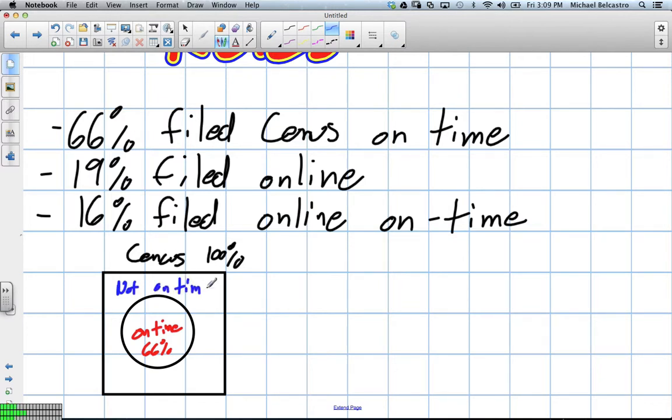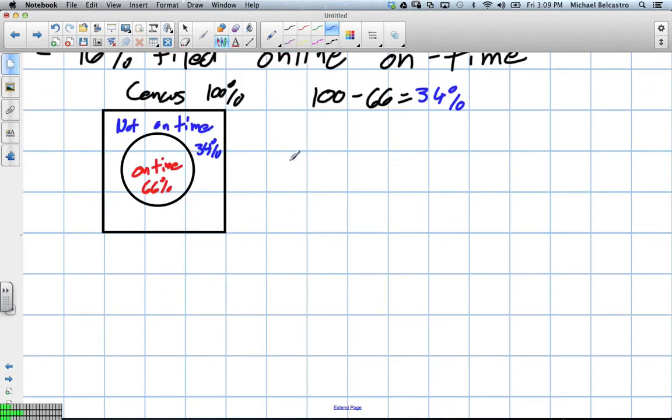And how do we figure that out? 100 subtract 66. Yeah, that's right. So we take our 100% and we subtract our 66, and that gives us 33%. Well, actually, I think it's 34. 34% were not on time. Okay, so those are two categories in themselves, right there.